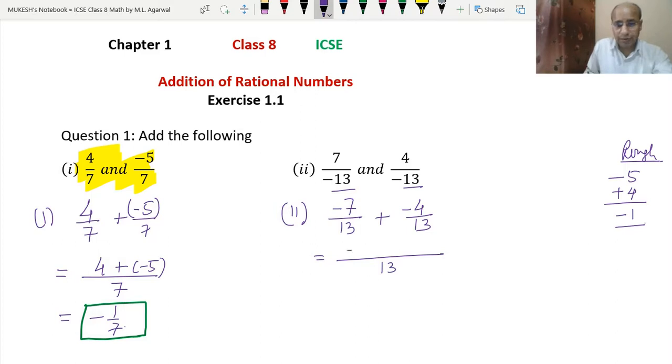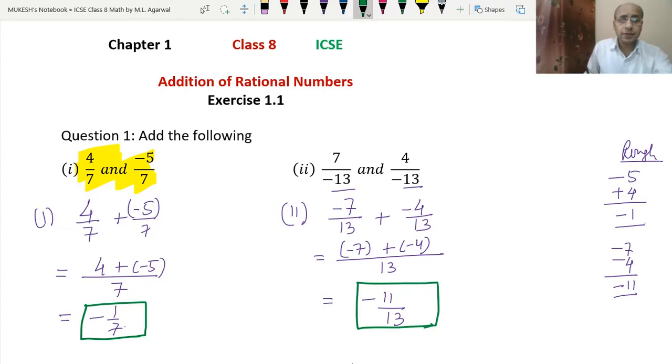So we will write minus 7 plus minus 4 and solve it. Since both have the same sign, they will be added, but the sign will be negative. So we will get the answer minus 11 upon 13. So this is the answer. Okay, clear?